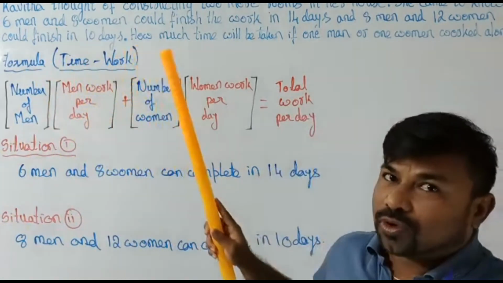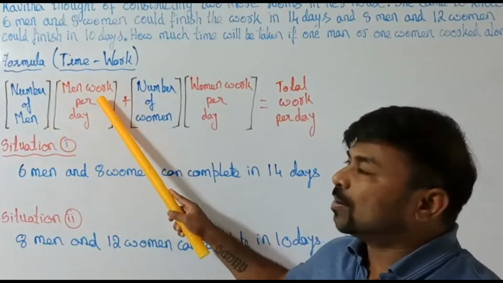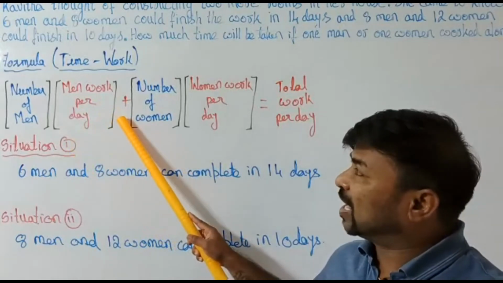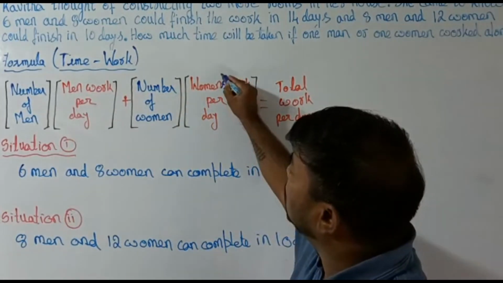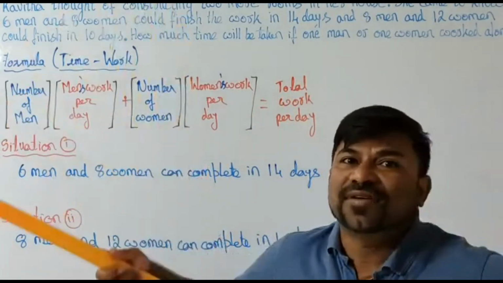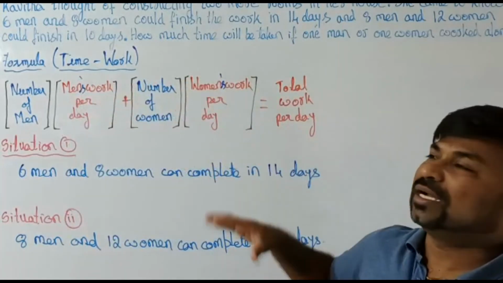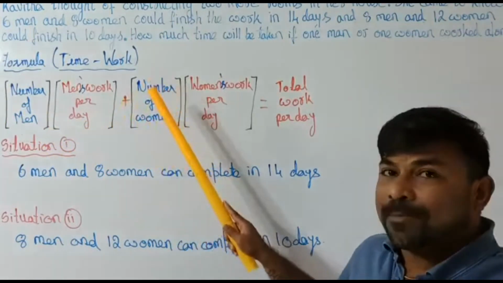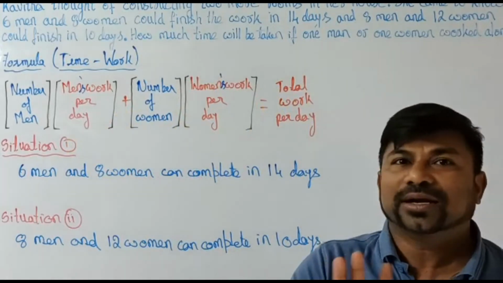Always remember: number of men times men's work per day, plus number of women times women's work per day, equals the total work done per day. This is the formula which always relates to time and work sums.